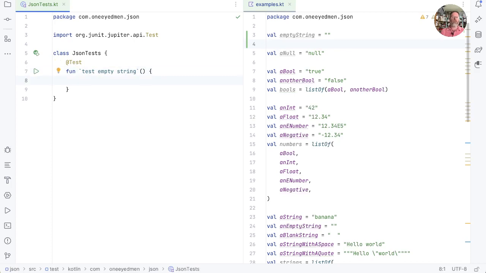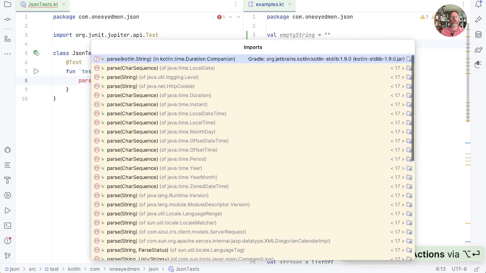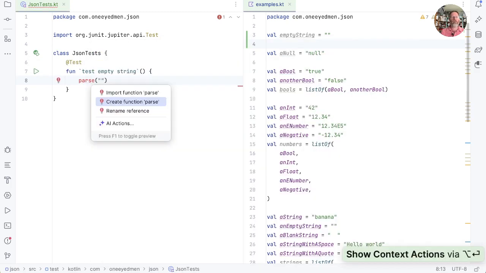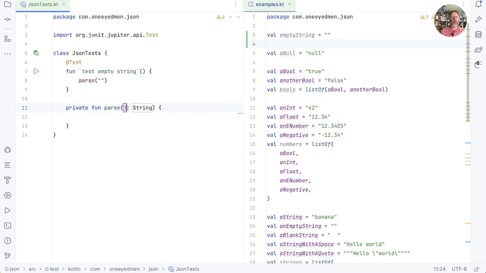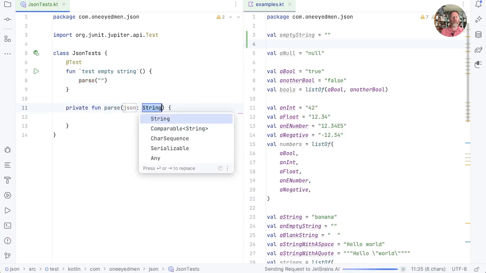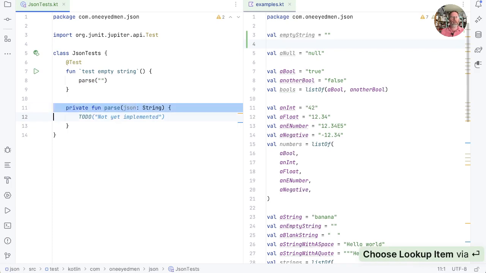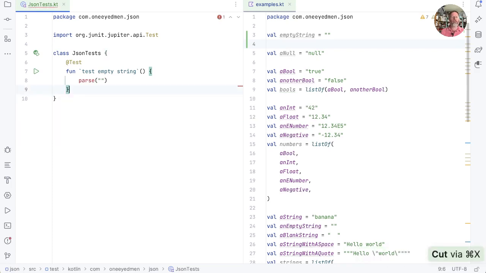And this allows us to consider what the interface to our API should be. And I think maybe the answer is it's a single function, so that we would say parse an empty string. And we don't actually have that yet, so let's create it. And this is going to be a string that we think is JSON. That's good, and we don't want to put it in here. I'm going to move it to the top level of this file.